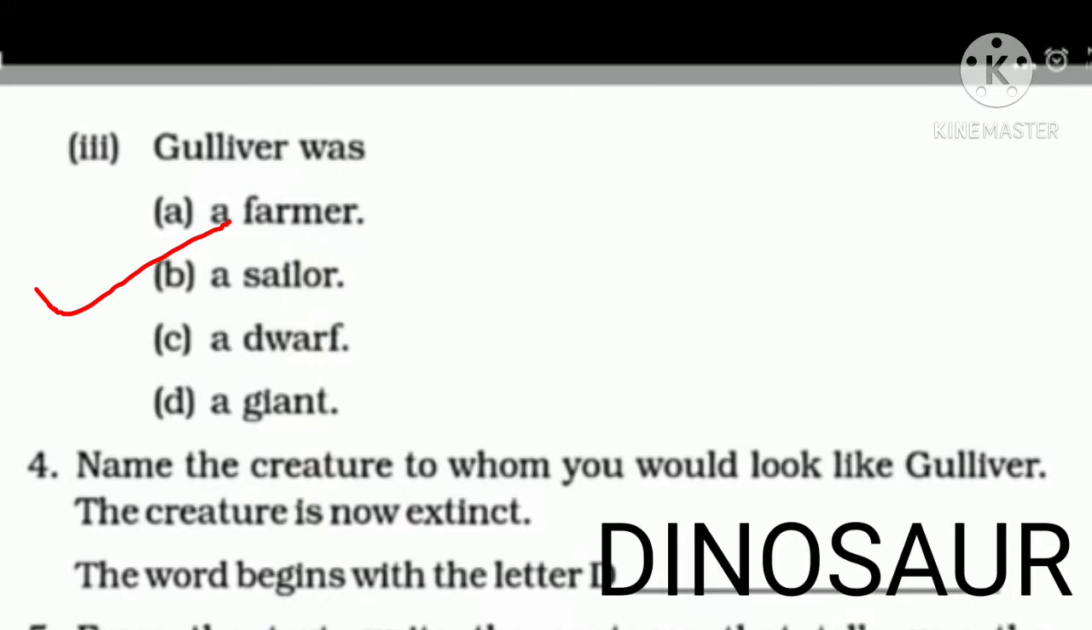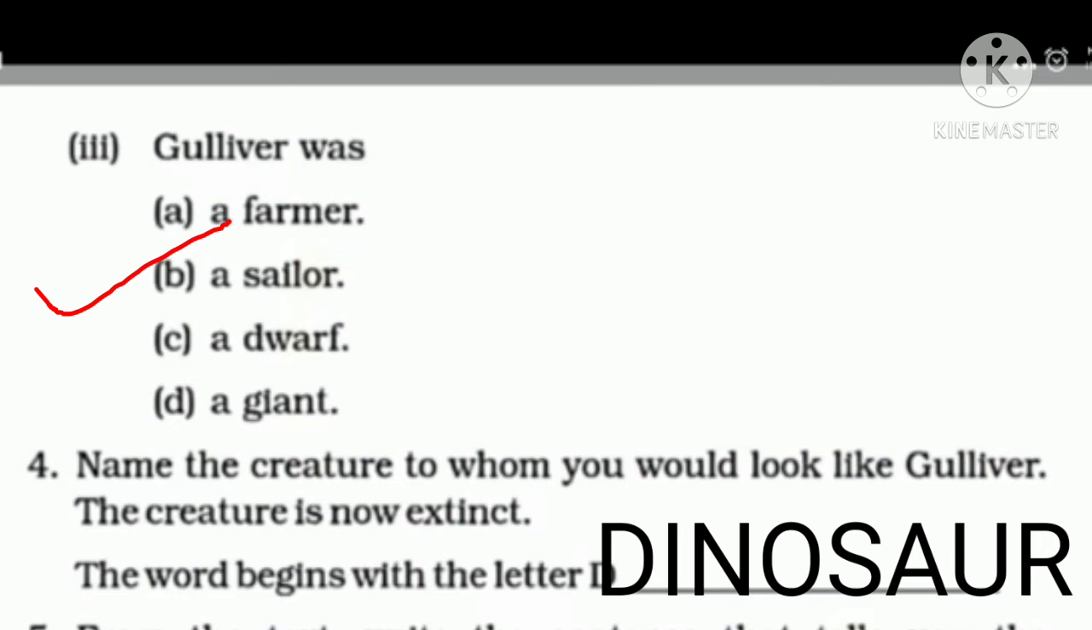Your third MCQ, choose the correct answer, is Gulliver was. And your options are a farmer, a sailor, a dwarf, a giant. So your correct option is a sailor.